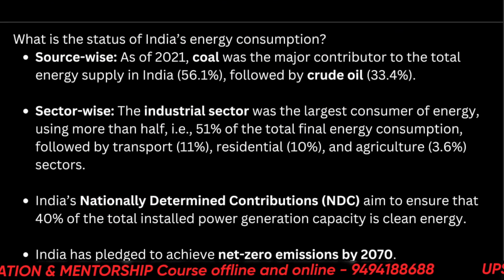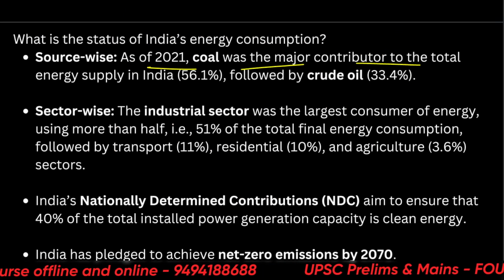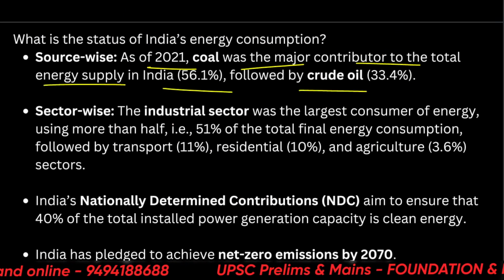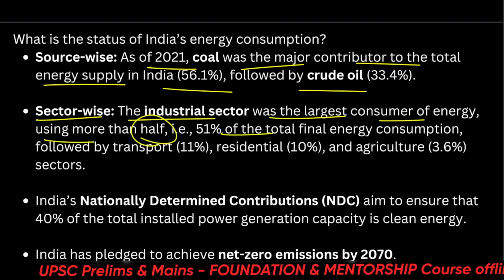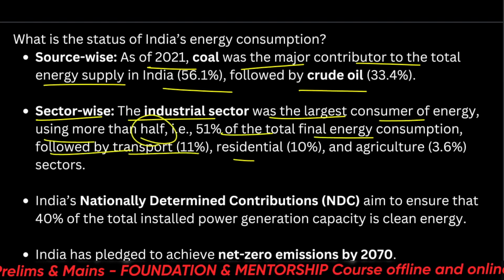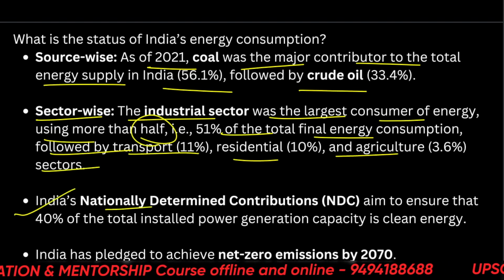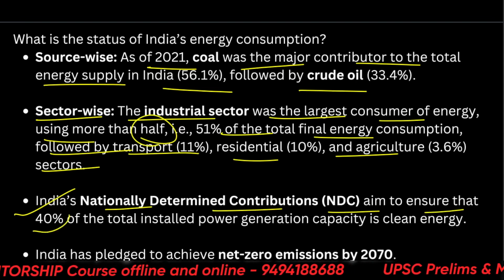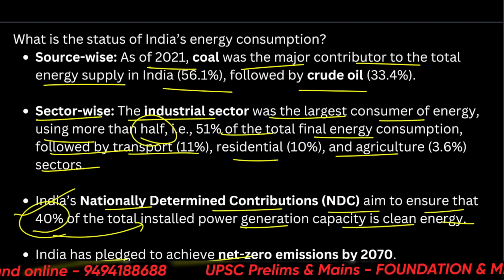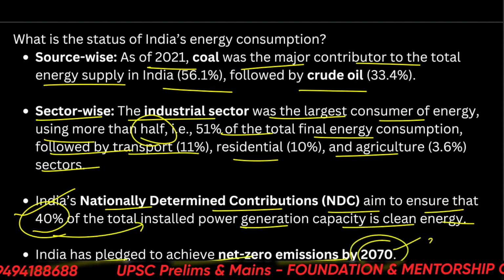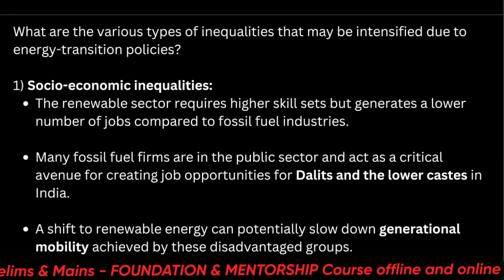Okay, what is the status of India's energy consumption? So source-wise, as of 2021, coal was a major contributor to the total energy supply in India, followed by crude oil. And sector-wise, the industrial sector was the largest consumer of energy, using more than half of the total final energy consumption, followed by transport, residential, and agriculture sectors. All right. So India's nationally determined contribution, NDC, aims to ensure that 40% of the total installed power generation capacity is clean energy. And India has pledged to achieve net zero by 2070. Again and again, I keep saying that don't remember 2050 by any means. Keep it 2070.